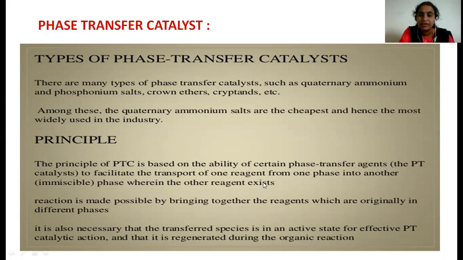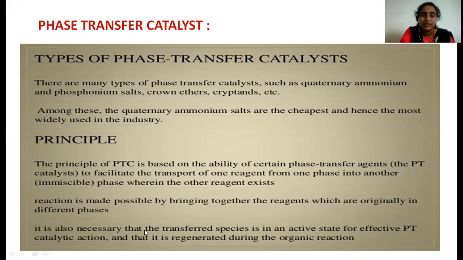That means a phase transfer catalyst is nothing but something which transports one substance from one solution to another solution, which two are immiscible. And this reaction is made possible by bringing together the reagents which are originally in different phases.